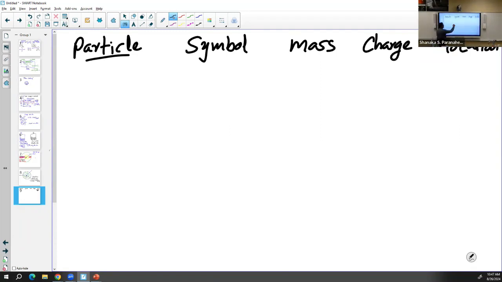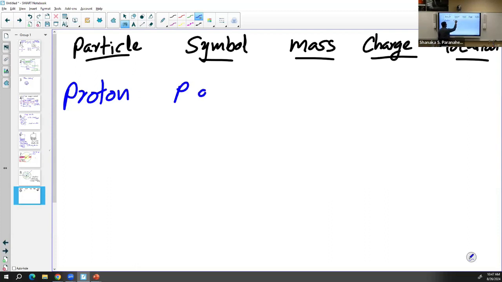So first one is going to be the proton. Most of the time the proton is symbolized using simple P or P+. P+ stands for the charge of the proton, so this symbol is closer to the actual properties of a proton. The proton charge is going to be +1. So what is the mass?